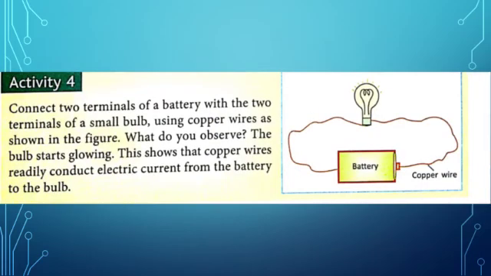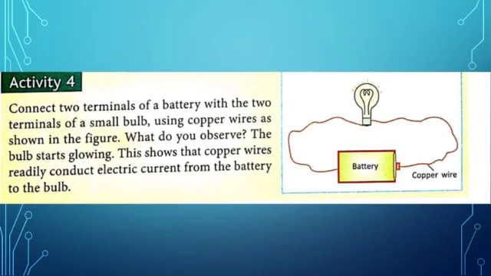Activity 4 shows that copper wire is a good conductor of electricity. You know that copper is a metal, and here one circuit is made in which a battery is connected with copper wire, and the copper wires are also connected with a bulb.